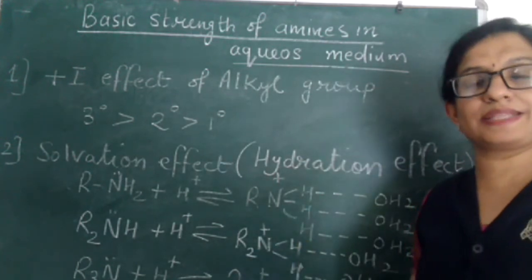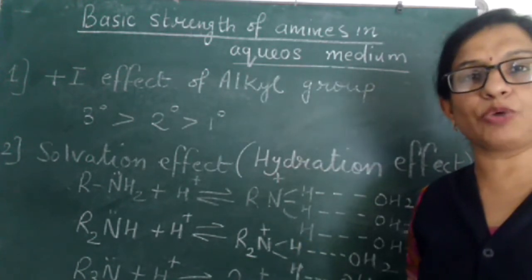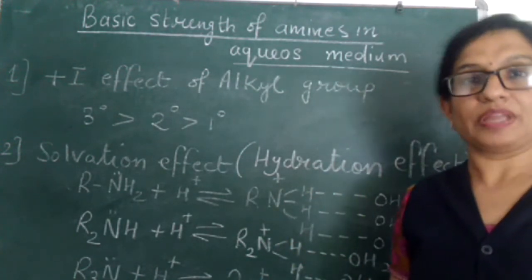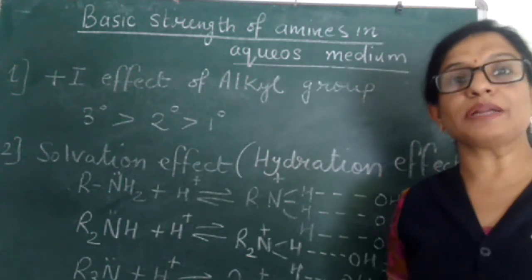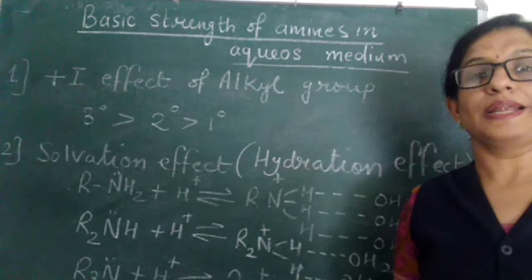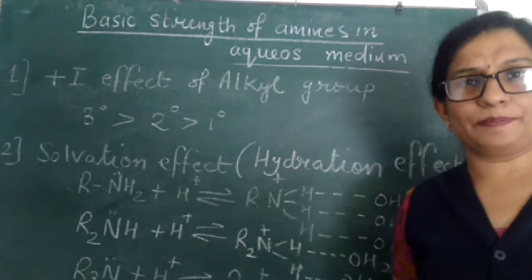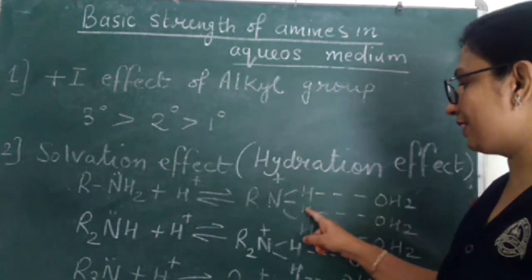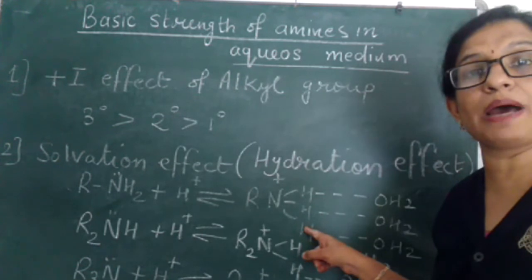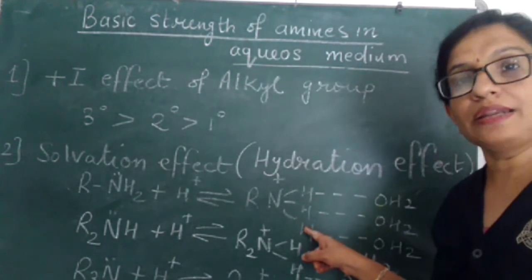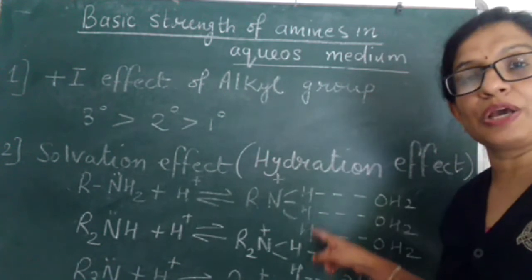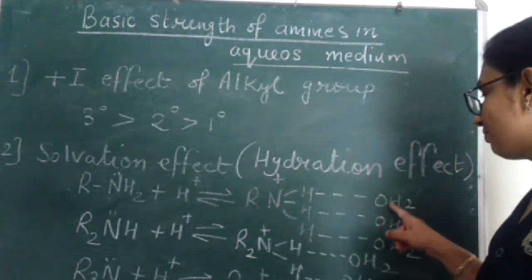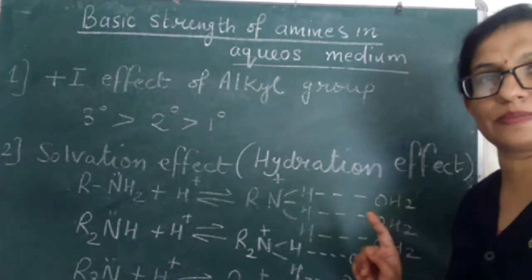Now when this basic nature is taking place in aqueous medium, these cations which are formed are hydrated. That means surrounded by water molecules, and this hydration takes place through hydrogen bonding. How this hydration takes place? Let's see. RNH3 is the cation formed by primary amine. Here there are 3 hydrogen atoms. All these 3 hydrogen atoms will be hydrated through hydrogen bond with H2O, water molecules.